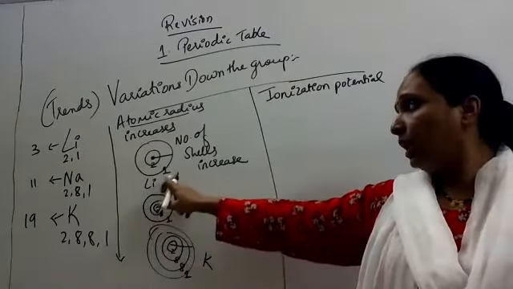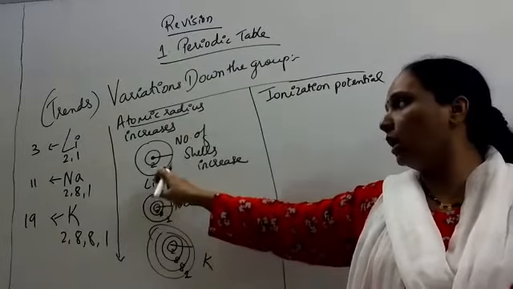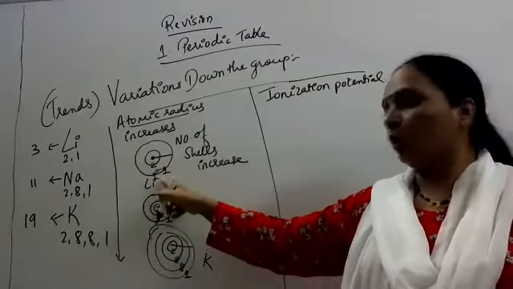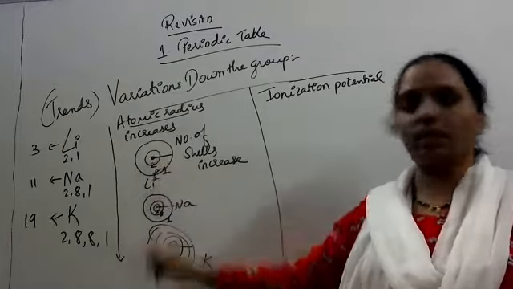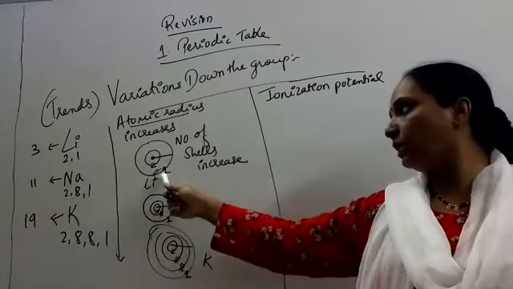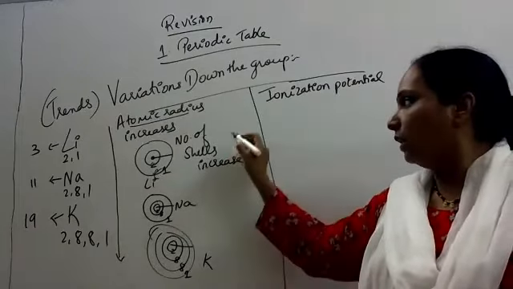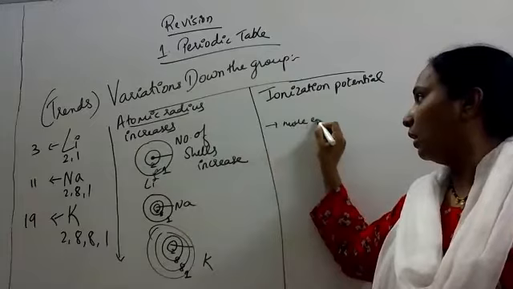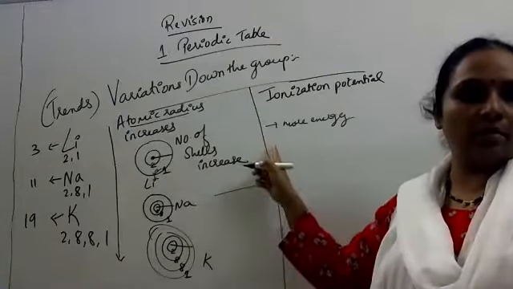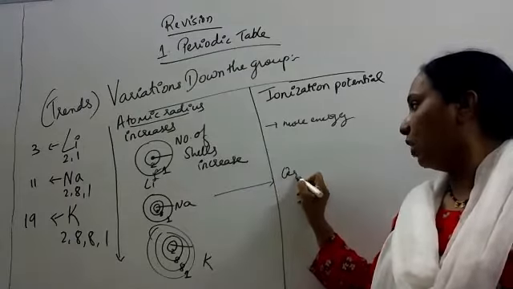Now here more energy will be required because this second shell is closer to the nucleus. Electrons are negatively charged. Nucleus has protons, so it is positively charged. So there will be a strong force of attraction between the nucleus and the second shell. So more energy is required, more ionization potential. Here medium energy, as compared to this, is going to require less energy. We call it less energy.